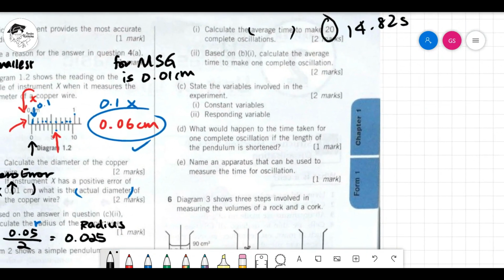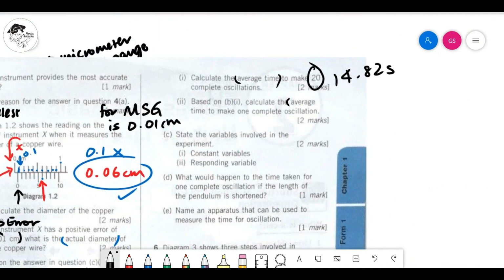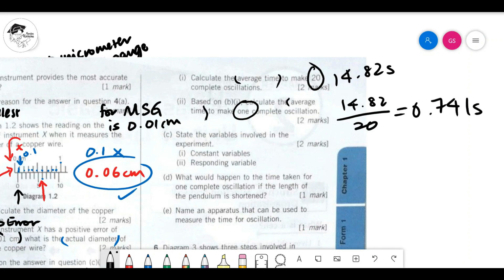Now, second, based on B1, calculate the average time to make one complete oscillation. Again, average time. So, you no longer use any other numbers from there. You will use 14.82. You must know 14.82 is the average time to make how many? 20 oscillations. Now, they ask you to find one oscillation. So, you take 14.82 divided by 20 to give you an answer, which will be 0.741 seconds. Don't need to ask if it's 2 decimal or 3 decimal. Since it's a very nice 3 decimal number, we usually use 3 decimal.